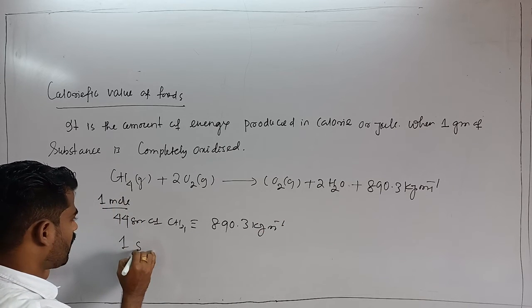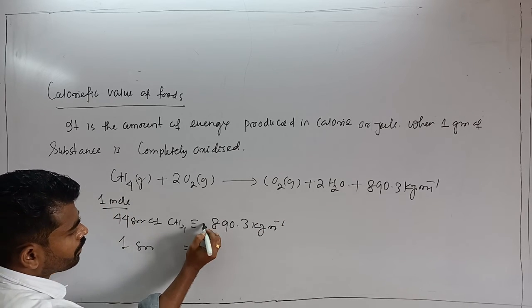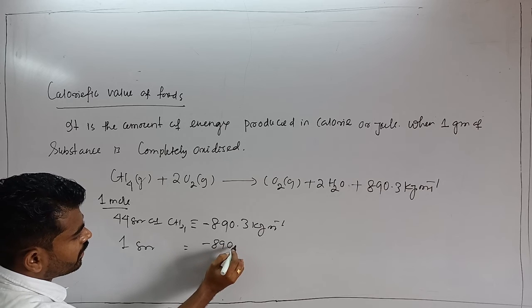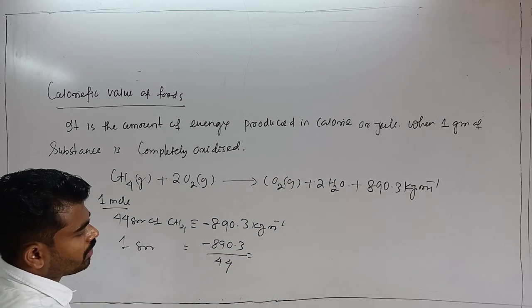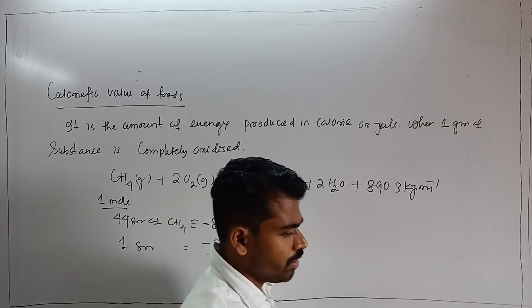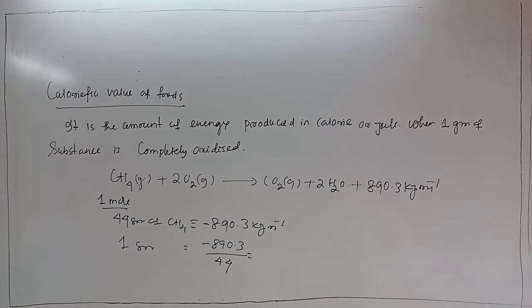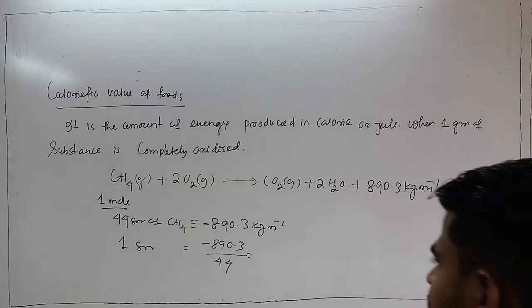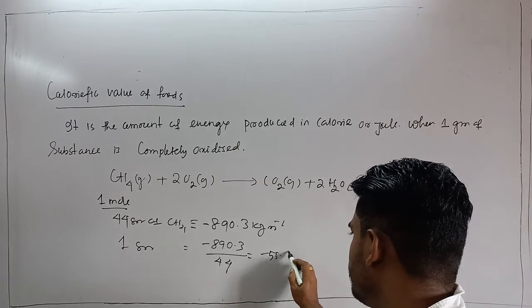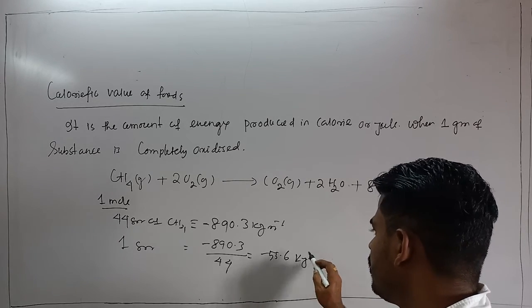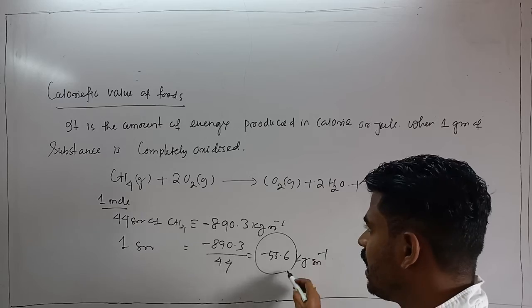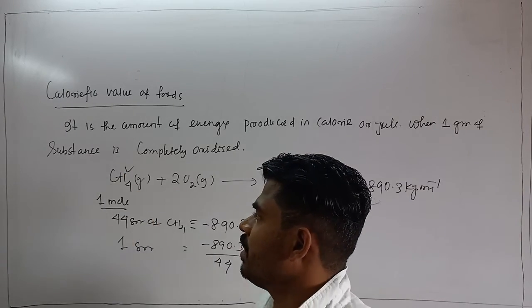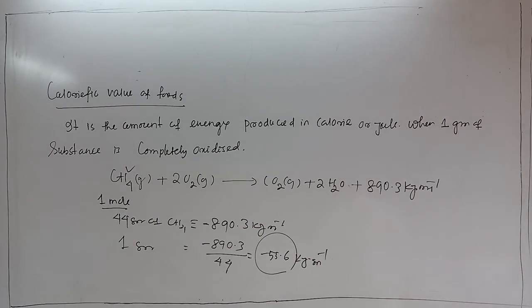So for 1 gram, that will be minus 890.3 divided by 44, which is equal to minus 55.6 kilojoule per gram. So this is the calorific value of what? Methane. Clear?